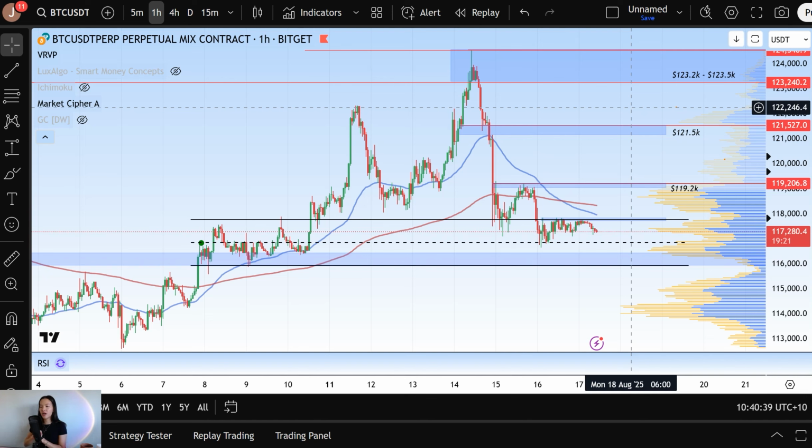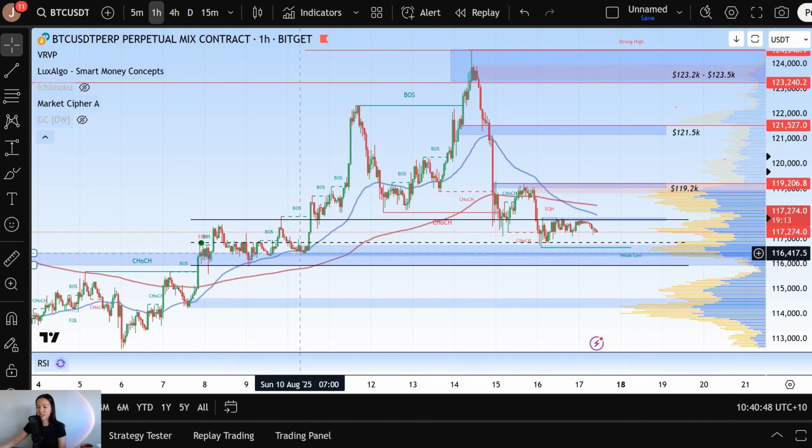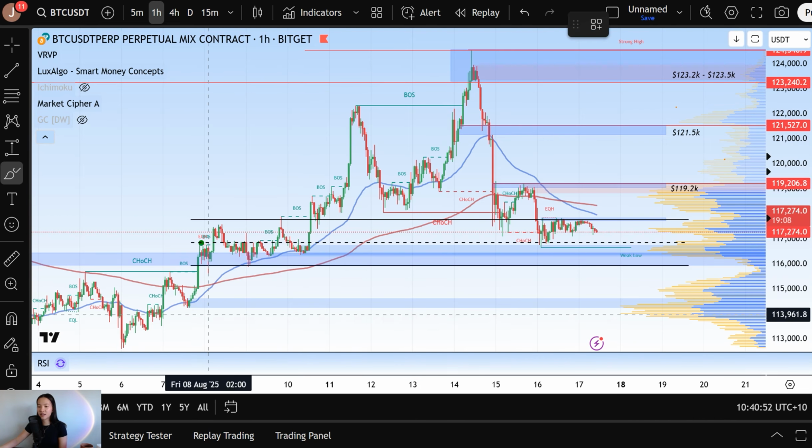for Bitcoin as well. So what happens, or what can we expect if we fall below this range low at $116,000? So pulling up the Smart Money Concepts indicator, we can see just below that the next available support or liquidity zone mapped out by that indicator isn't until 114.6.